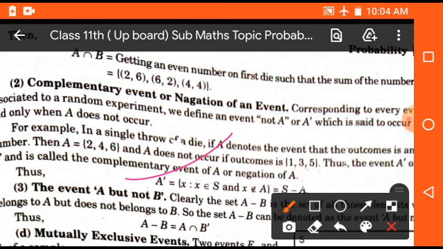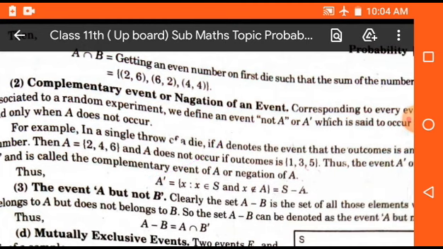That means S minus A. So if we take a sample space S and A is a subset of S, then A dash, which is not related to A, is equal to S minus A, and it will be the complementary event.